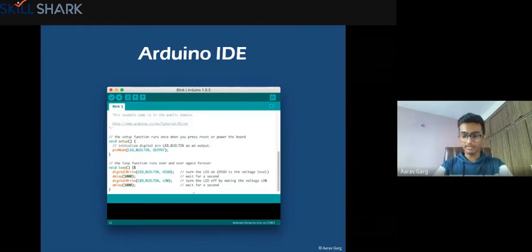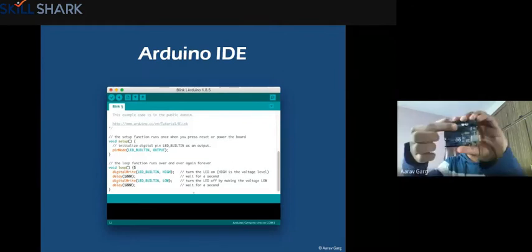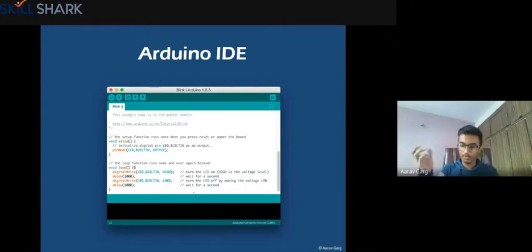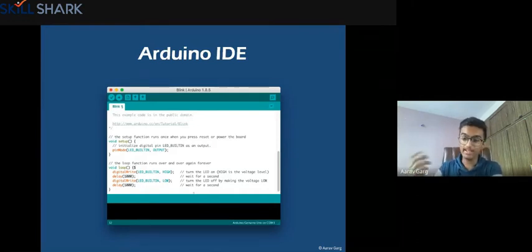So all of these text lines will get stored in the Arduino board, and then those instructions will control the other things. So this is the program that you have to write, because a robot is still a machine. Even though it can think, it can think only after you teach it to think.